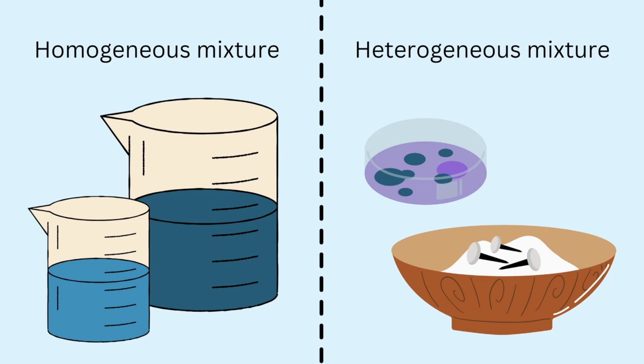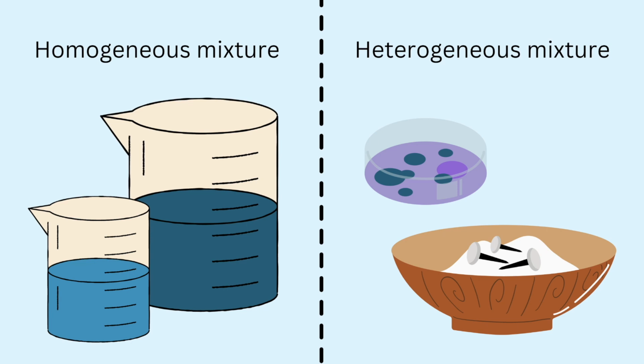So this is what we generally use to distinguish between mixtures. The ones that are indistinguishable or that dissolve, like in the case of copper sulfate in water, dissolve well and you are not able to distinguish between the constituents of that mixture visually. In that case we call it a homogeneous mixture. And if it's able to be visually distinguished into the different substances present in it, we call it a heterogeneous mixture.